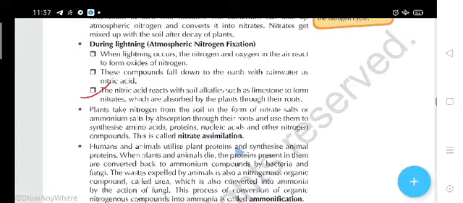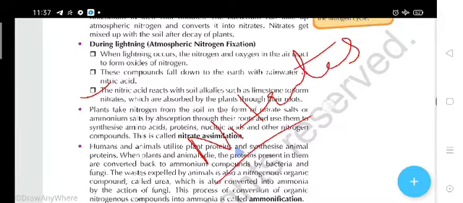These nitric acids react with the soil alkalis. Alkalis means bases. This nitric acid reacts with soil alkalis such as limestone to form nitrates. So ultimately the atmospheric nitrogen has been changed into what, students? Nitrates, and this change can also take place by Rhizobium bacteria, which are absorbed by the plants through their roots.